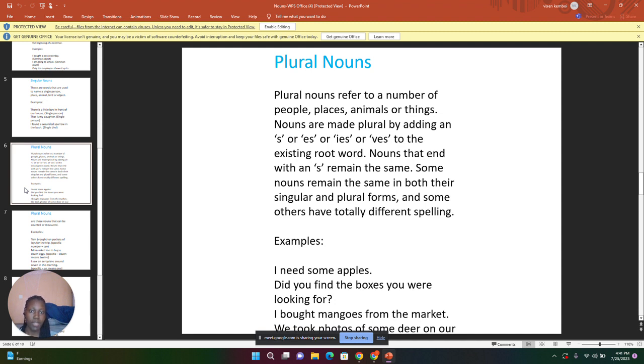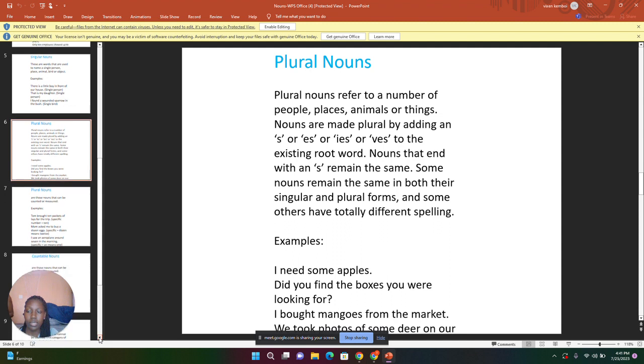The third one, I bought mangoes from the market. Mangoes is a plural noun. It's an example of a plural noun. In its singular, we say mango. So we've just added es to form its plural. We are going to look at the next type of noun.